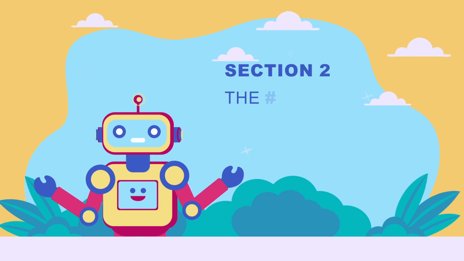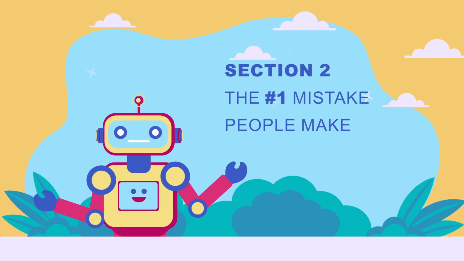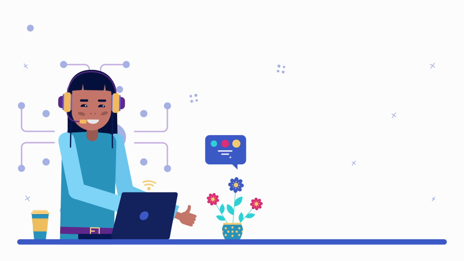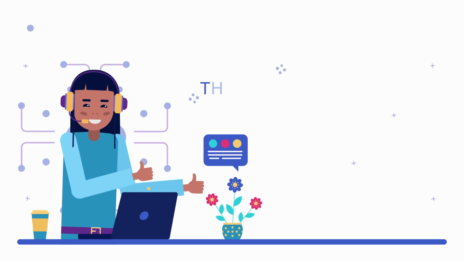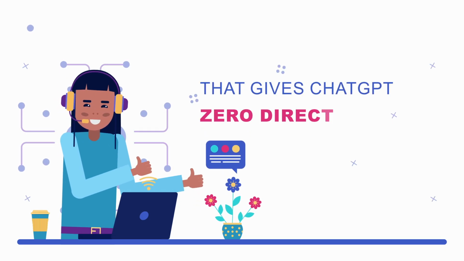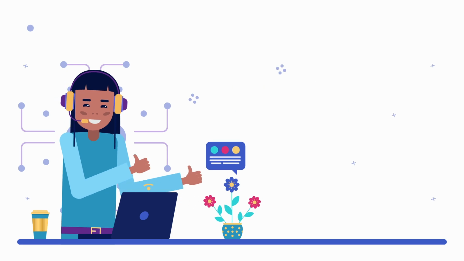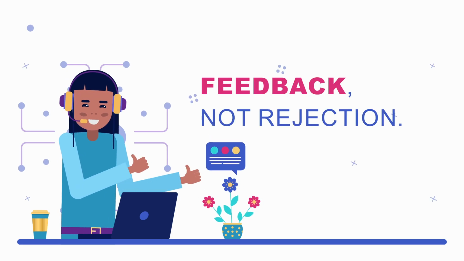Section 2. The number one mistake people make. The biggest mistake is saying, "No, that's wrong." That gives ChatGPT zero direction. AI improves through feedback, not rejection.